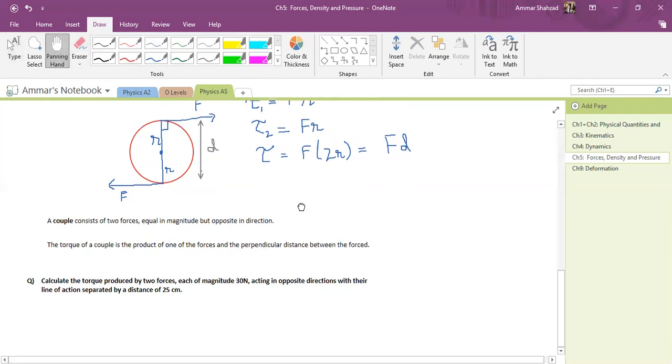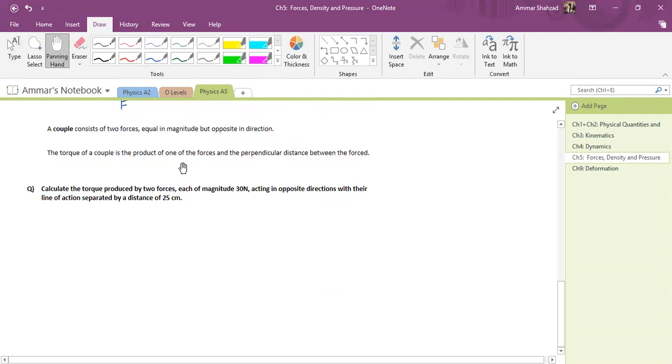We know that there are two forces in opposite directions, so we can apply the rule of coupled forces. Torque is equal to force times the distance between forces.